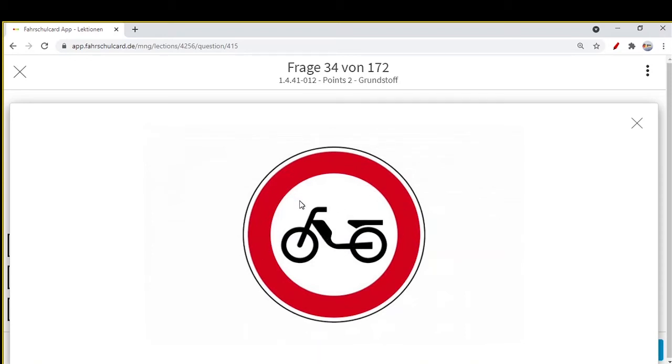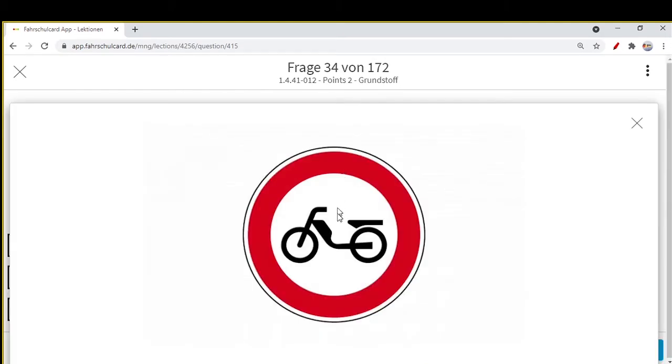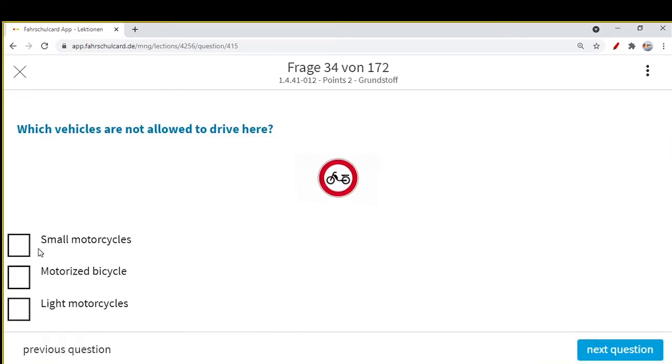What is not allowed in this area? This motorized bicycle. Small motorcycles are allowed, light motorcycles are allowed, but the motorized bicycles, cycles with motors in them, so it is called a motorized bicycle. The normal bicycle is different. If you see the structure of this, it's a cycle actually, but motorized with a motor. So no motorized bicycles are allowed.